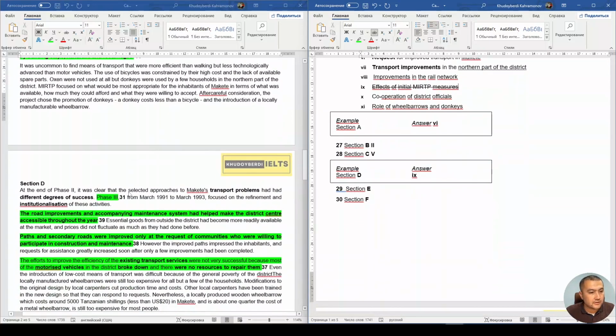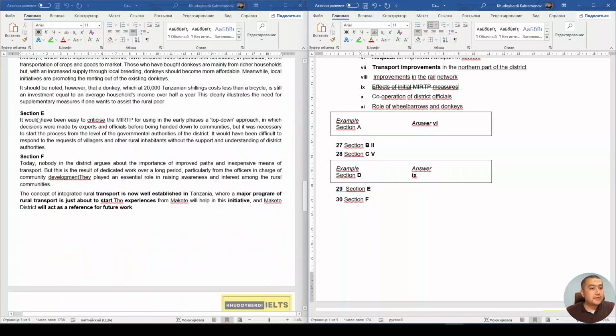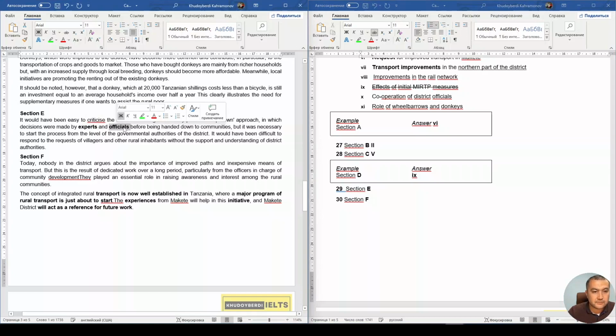Okay, section E. You see, sections E and F are so small that we can make our judgment easier, right? It could have been easy to criticize MIRTP for using in early phases a top-down approach in which decisions were made by experts and officials, right? Before being handed down to communities.